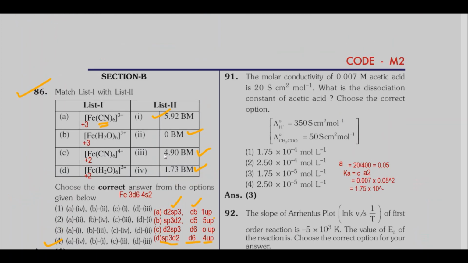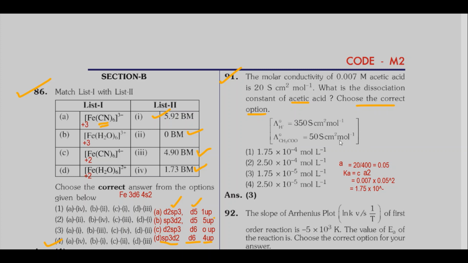So option 2. Then coming to question number 91. Molar conductivity of 0.007 molar acetic acid is 20 Siemens centimeter square mole raised to minus 1. What is the dissociation constant of acetic acid? Choose the correct option. Also given limiting molar conductivity of H+ ions, limiting molar conductivity of CH3COO- ions.